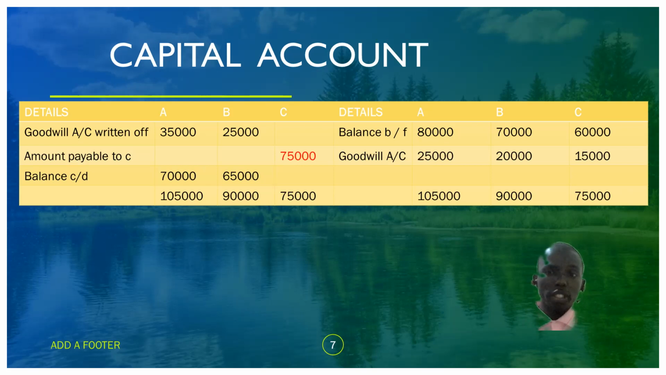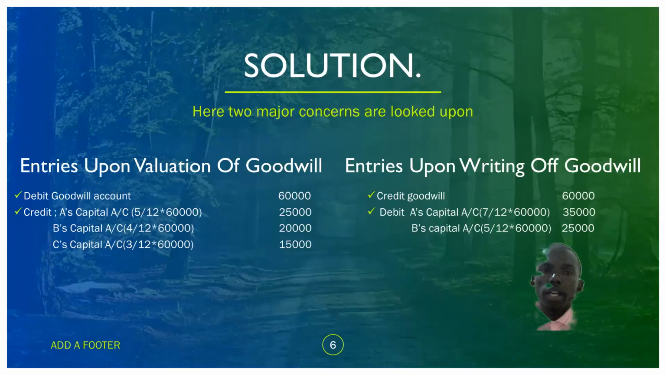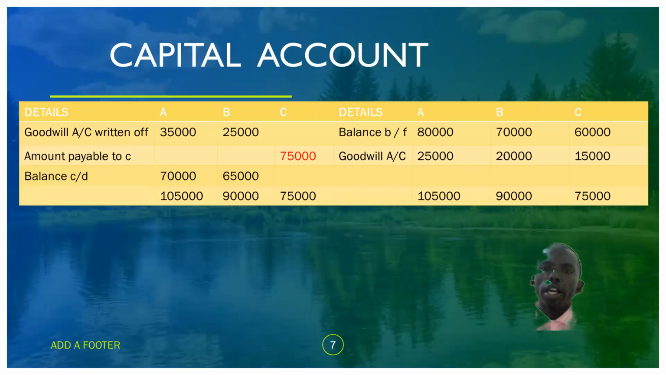What did each partner receive? A received 25,000 of the goodwill, as we had seen and calculated. B received 20,000, and C received 15,000. Now there is something new that came in.